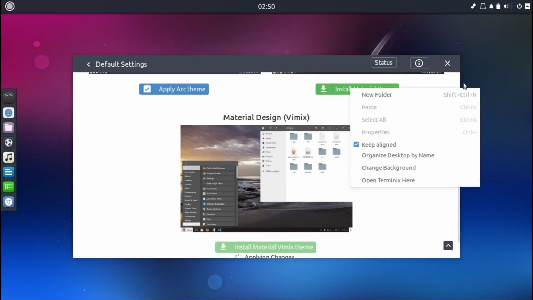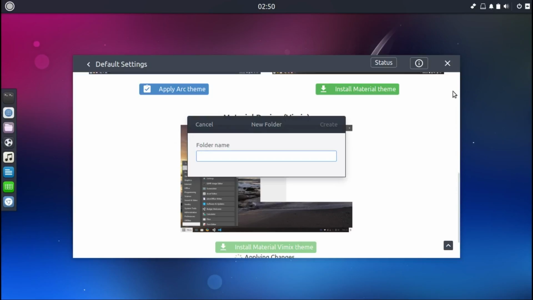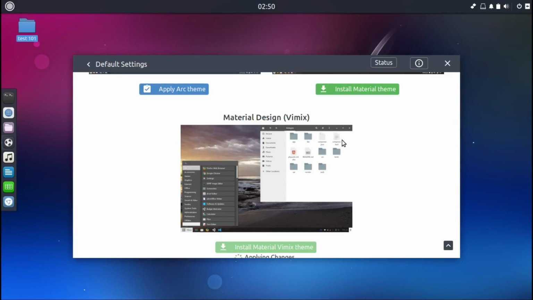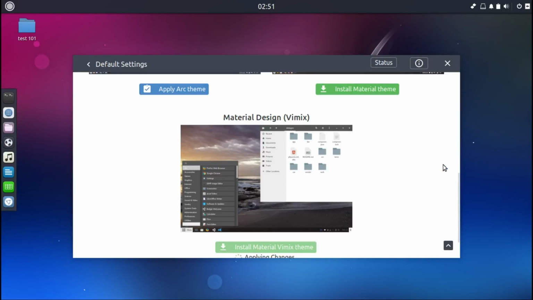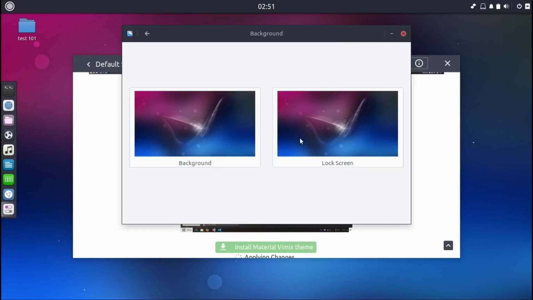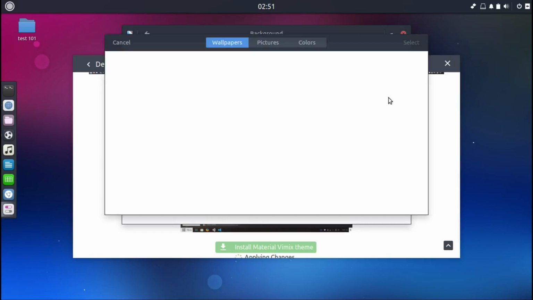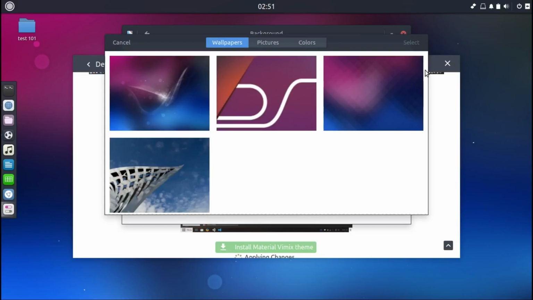You can create new folders, say test 101. Nothing wrong with this current theme, it's absolutely beautiful. Change background. As you can see, it's lots of GNOME awesomeness inside here.